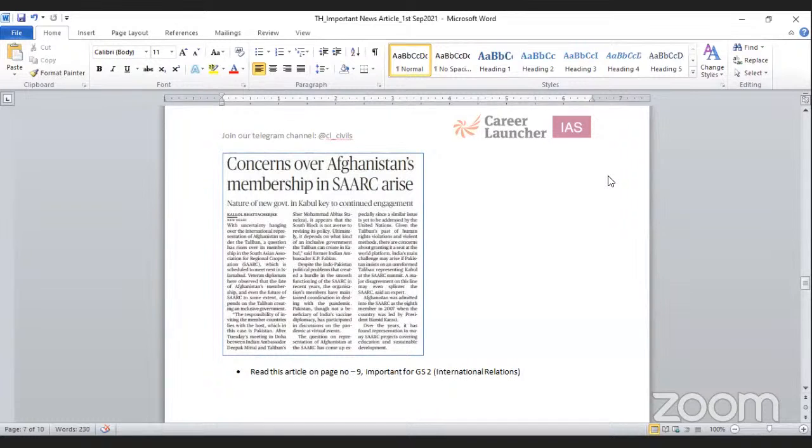Afghanistan, with which India used to share a diplomatic relationship, has had its control transferred to the Taliban and democratic principles there have been disrupted. In that situation, what would be the future of Afghanistan as a SAARC member, whether it is going to continue or whether it will be meaningful for Asia or not, that we need to understand for the paper.